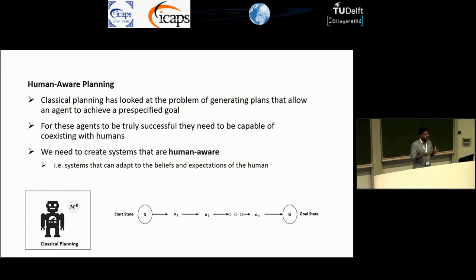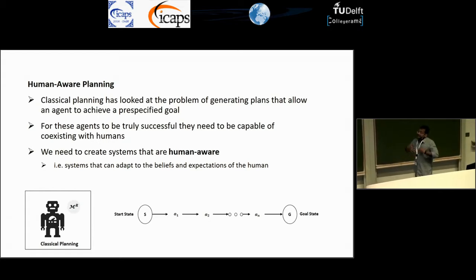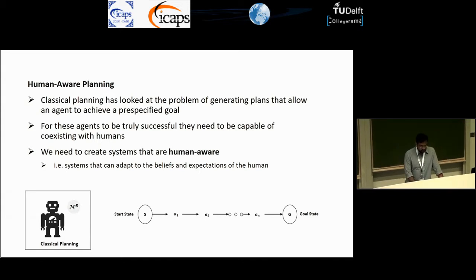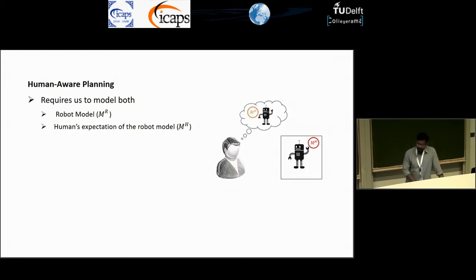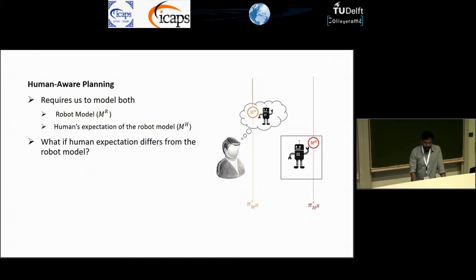And that requires these agents to be human aware, which means they need to be able to adapt to the beliefs and expectations of the human. This means that we need to not only model the capabilities of the robot, but also the human's expectation about the robot's capability. So this figure sums up the thing. You have the robot with its model, which should have been MR, but sorry. And then you have the human who has some expectations about that model. So the question is, what happens when these models diverge?